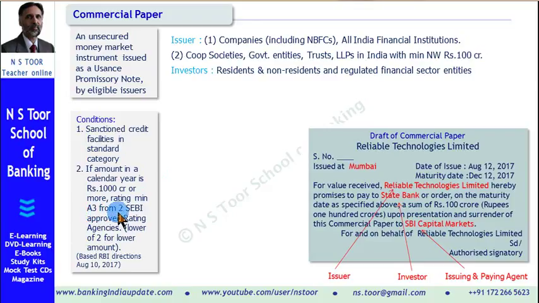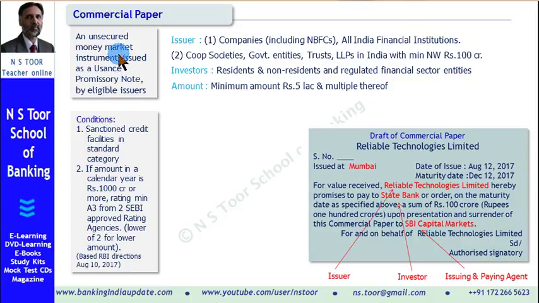And for the purpose of commercial paper, the lower rating with the lower amount shall be accepted. So these are basic conditions which these companies or cooperative societies or institutions have to fulfill if they want to issue commercial paper to borrow money on a short-term basis.